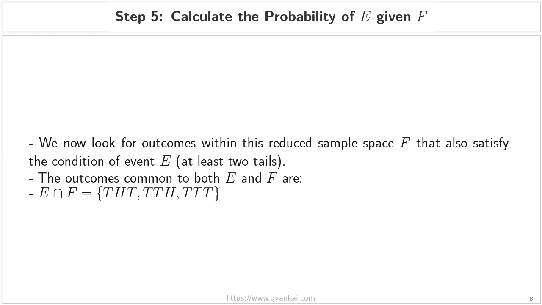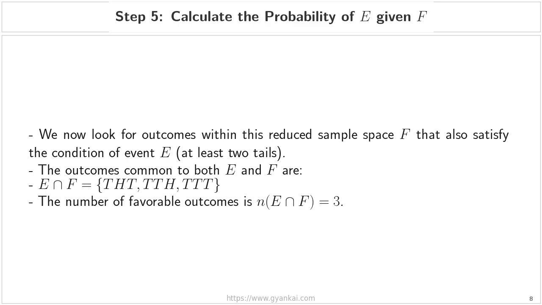To do this, we look for the intersection of these 2 events. In other words, we identify the outcomes that are common to both E and F, looking at our lists. The outcomes that appear in both sets are T, H, T; T, T, H; and T, T, T. If we count these up, we see that the number of favorable outcomes in this intersection is 3.